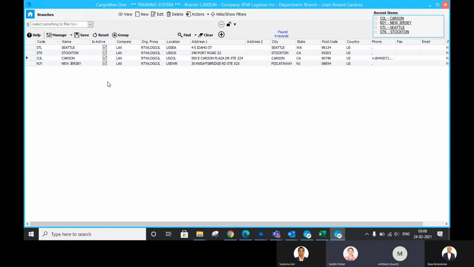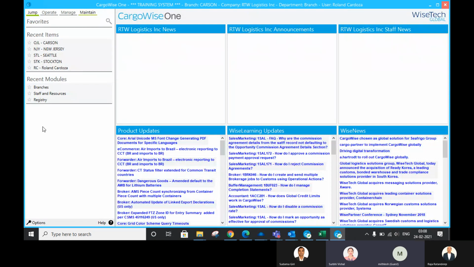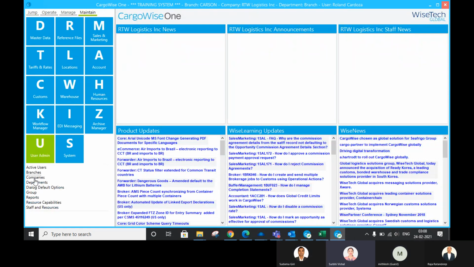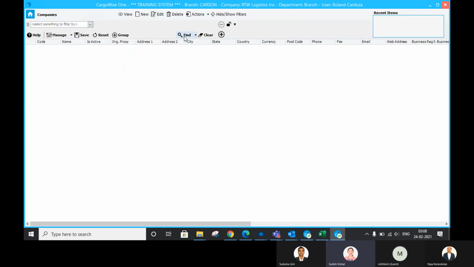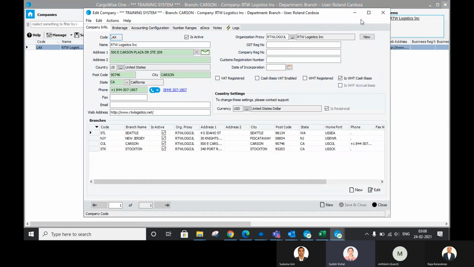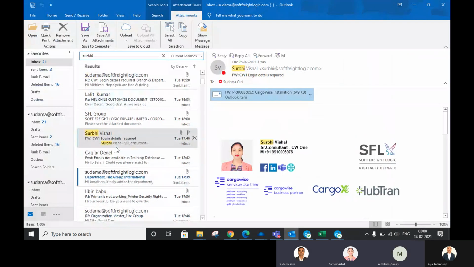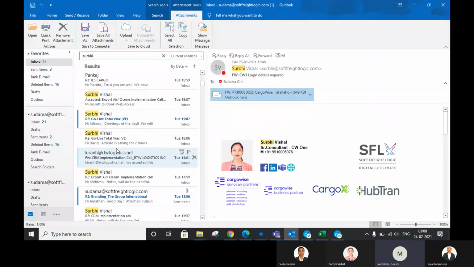Mithilesh, just one thing: the company which you have mentioned in that Excel should be one. Sudama, if you can open that Mithilesh mail. So everywhere I did put RTW Logistics, right?